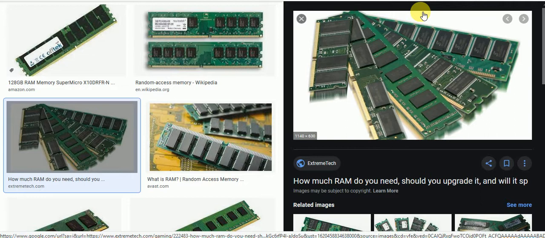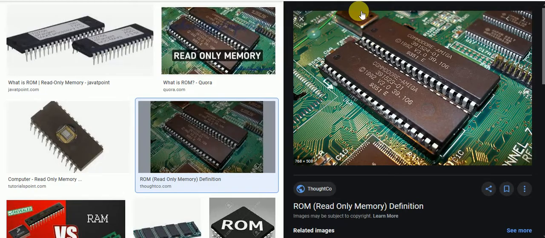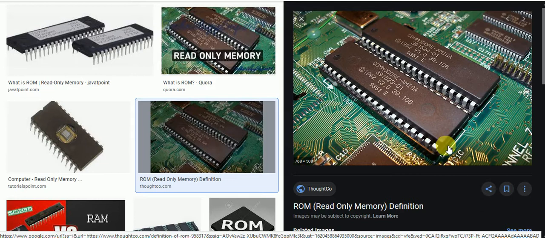ROM is non-volatile because when your computer power switches off, our data cannot be erased from the ROM. See this image of ROM.